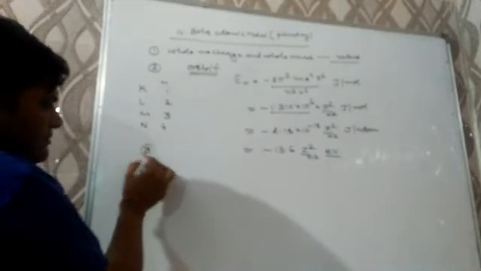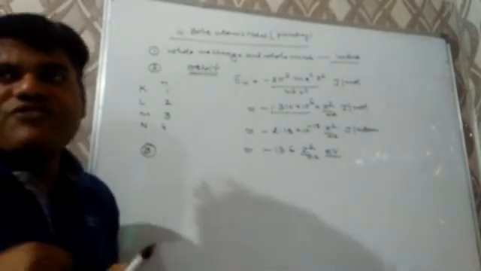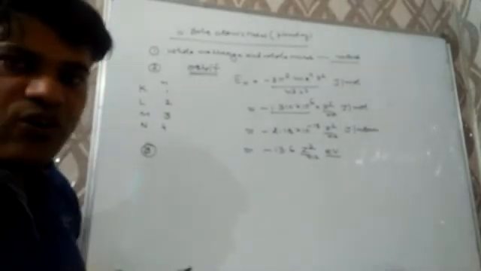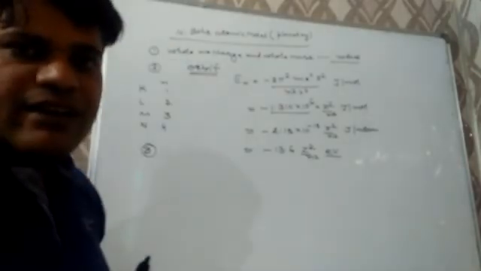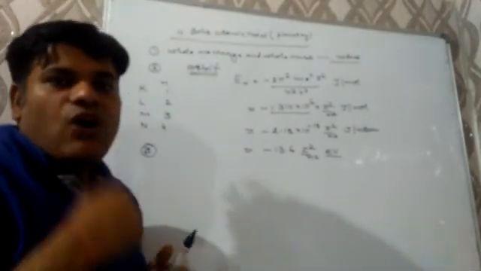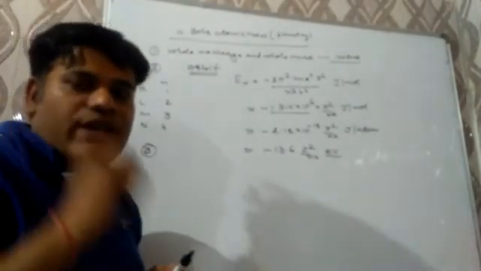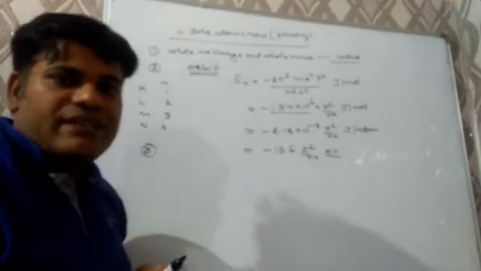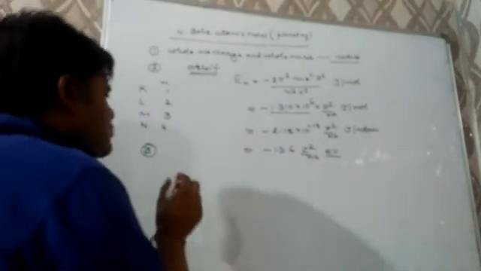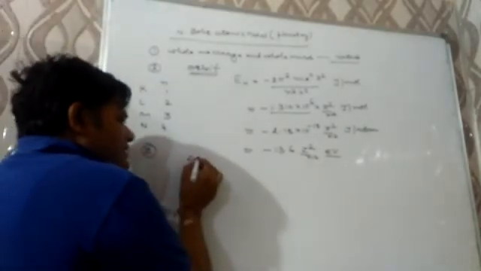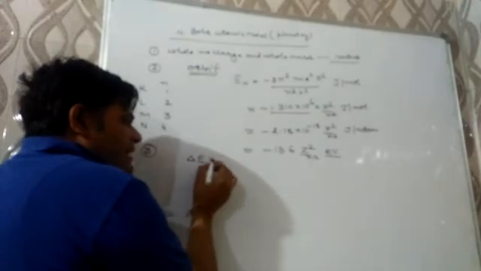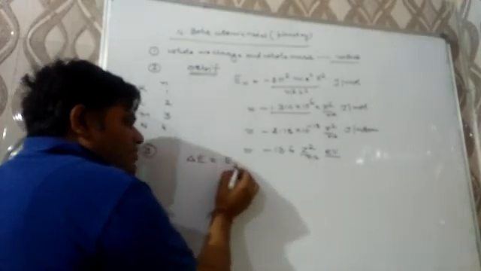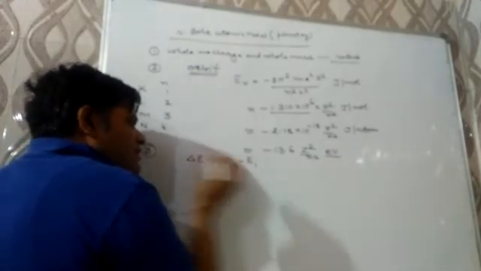Third point, the electron can jump from one orbit to another orbit by absorbing or emitting energy, and that should be equal to ΔE = E2 − E1.